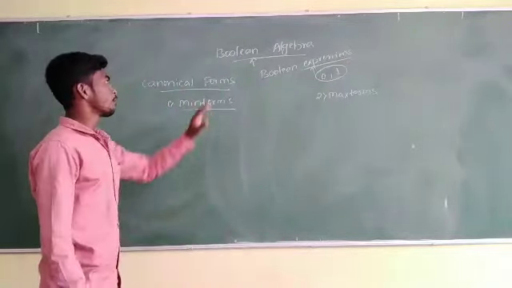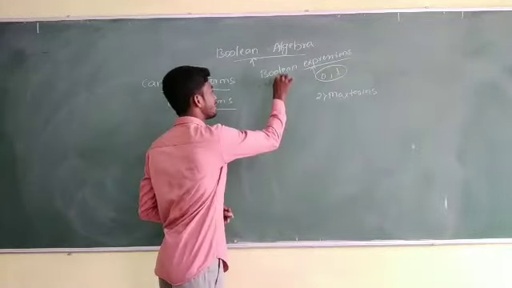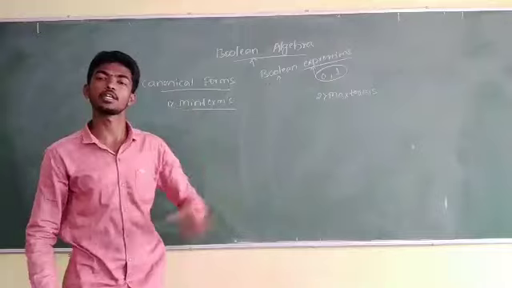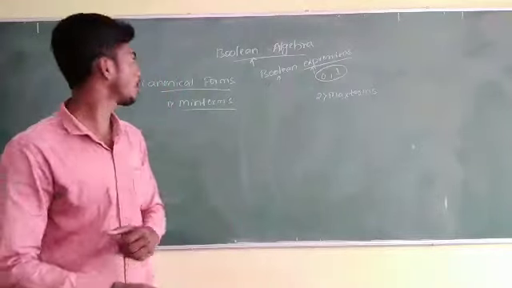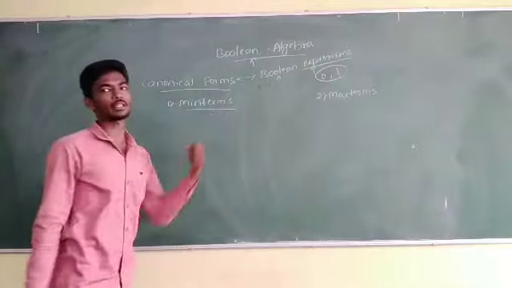Now these Boolean expressions can be represented using different canonical forms.